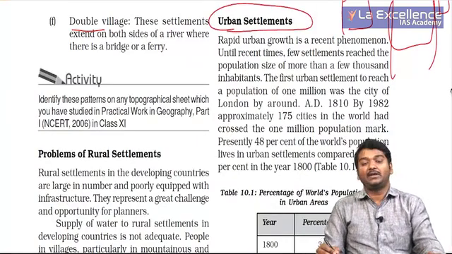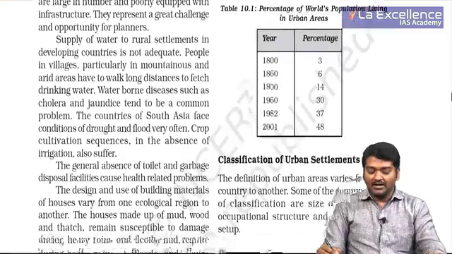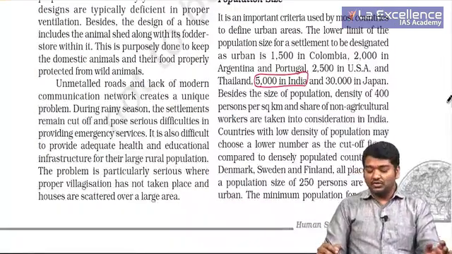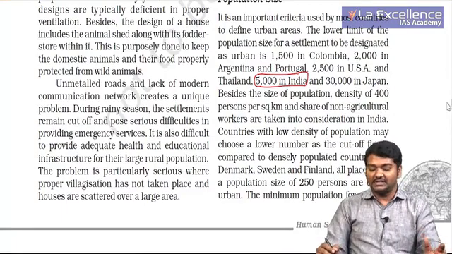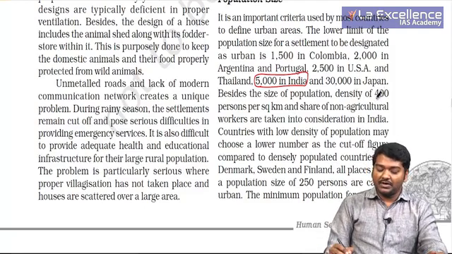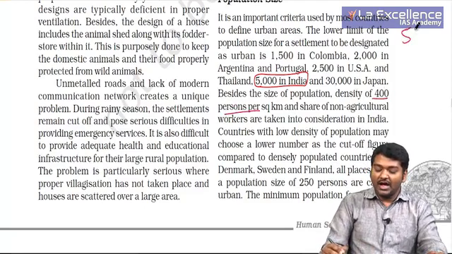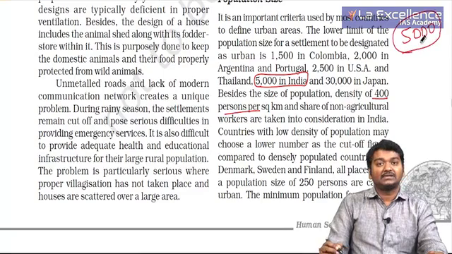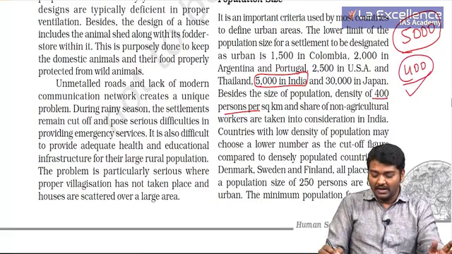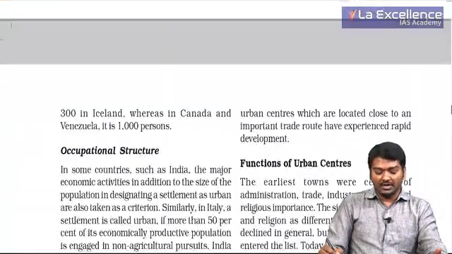Different countries define urban areas differently. In India, census-wise, we say if the population is more than 5,000 in a place, we call it a census town, right. Different places usually have different criteria on the basis of density. Along with this, India says you should have a density of 400 persons per square kilometer. That is, you should have more than 5,000 persons in a village or a place, and the density should be more than 400. Then only I will classify it as a town or urban area. This is what we say with respect to India.